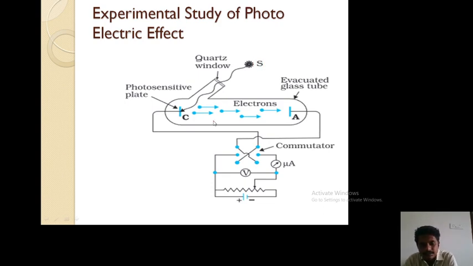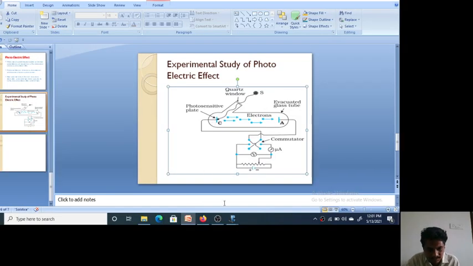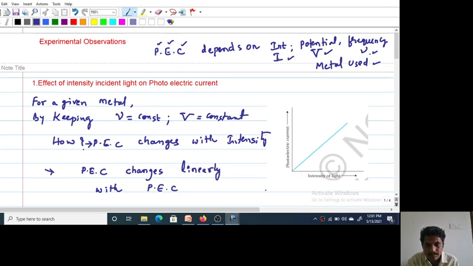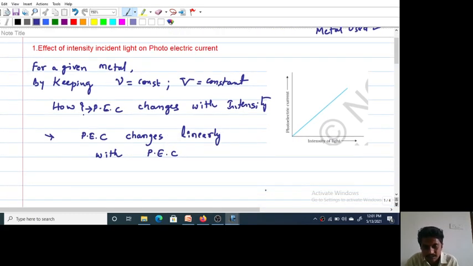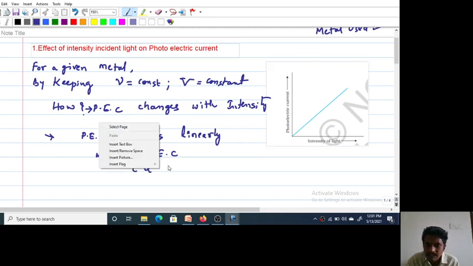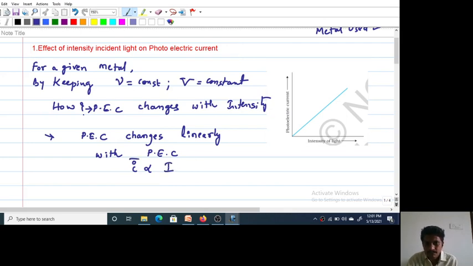See, this is the factor. Here I'll write it in mathematical notation. The photoelectric current, simply represented by I, is directly proportional to the intensity of incident light, by keeping other factors constant.